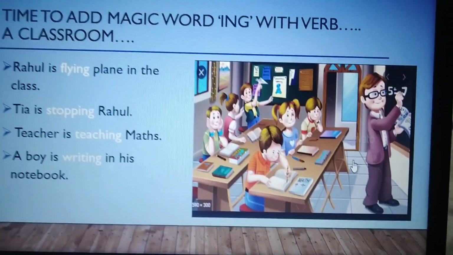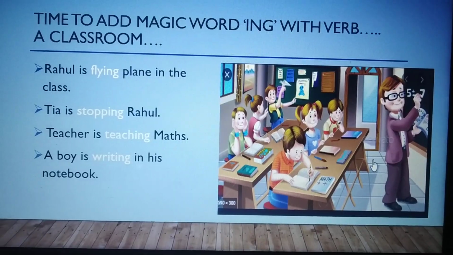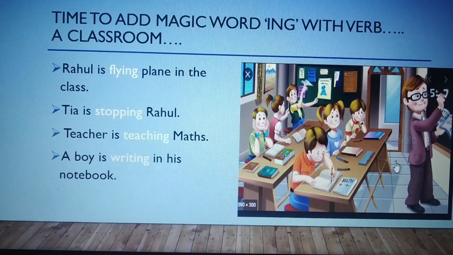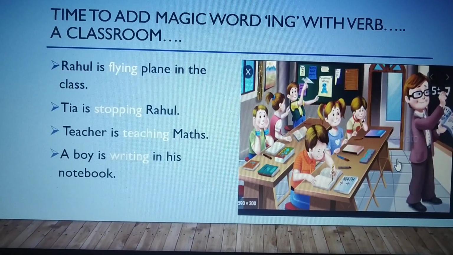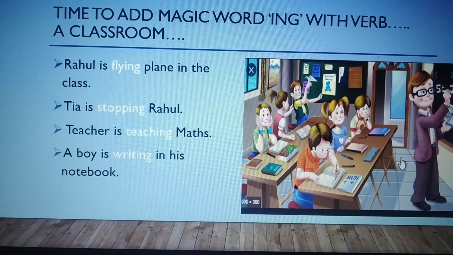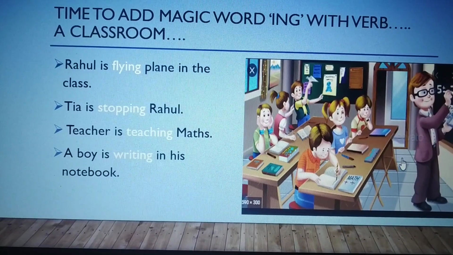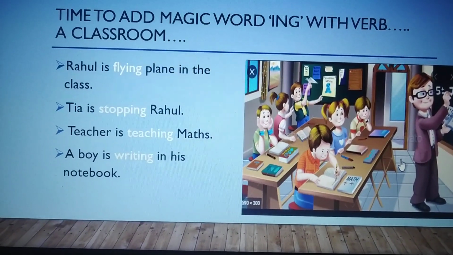Oh wow, this picture is so cute. It's a scene from classroom. So time to add magic word ing with verb. So it is a classroom. Rahul is flying plane in the class. Fly is a verb, ing I'm adding to show what the person is doing right now.